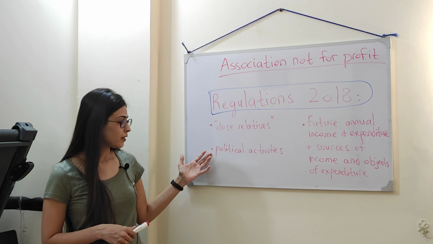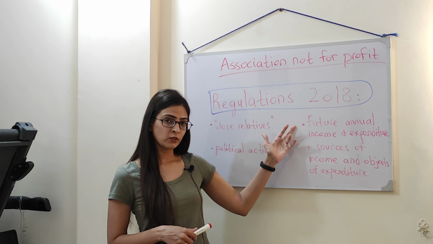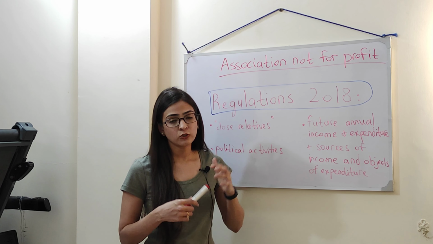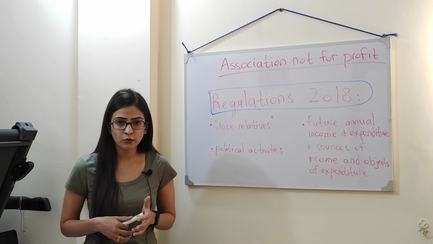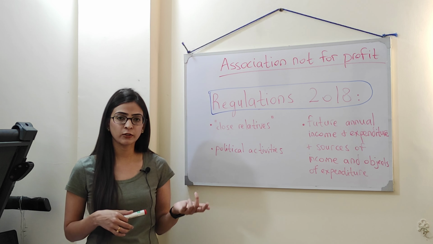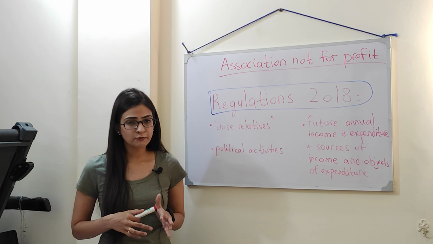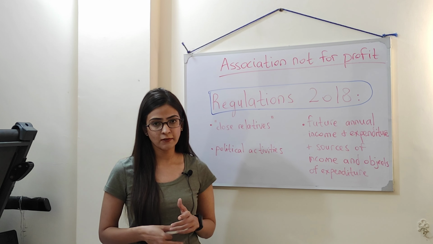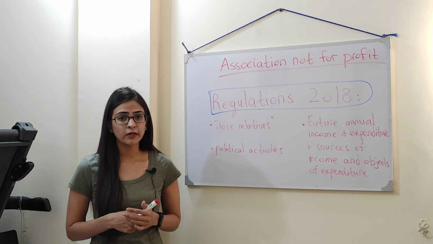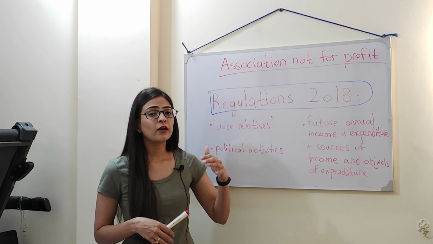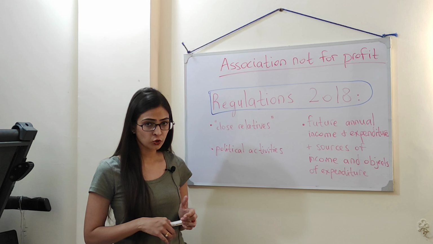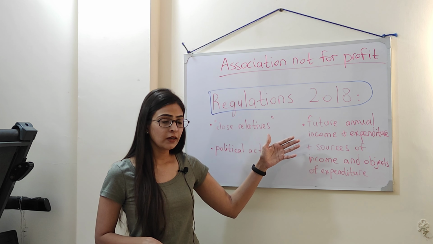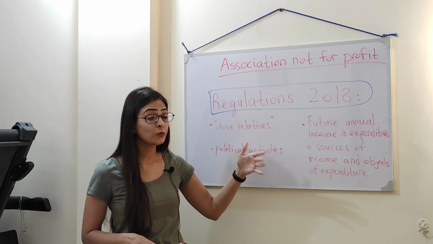And other than this second point, the third point that I wanted to mention is that an association not for profit is of course bound to fulfill certain criteria that we've talked about in another video, and that criteria is mentioned in the Companies Act 2017 section 42 if you remember. However, in addition to that, there are other rules that the company has to comply with, and one of those that you should know about is that an association not for profit, which is also a company of course,